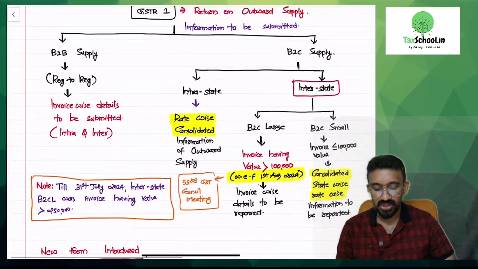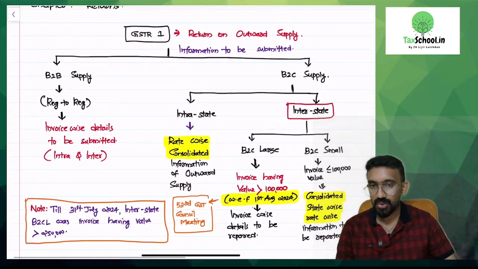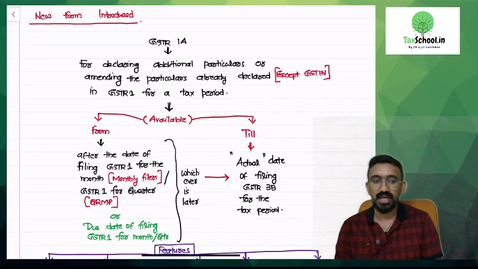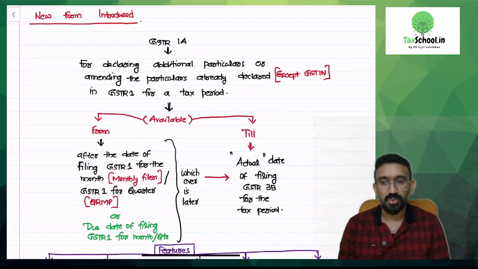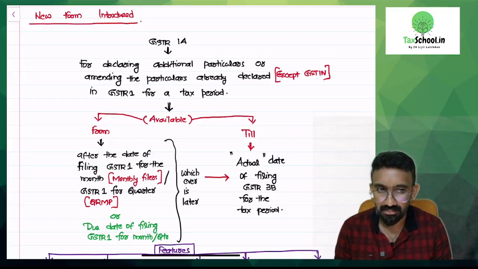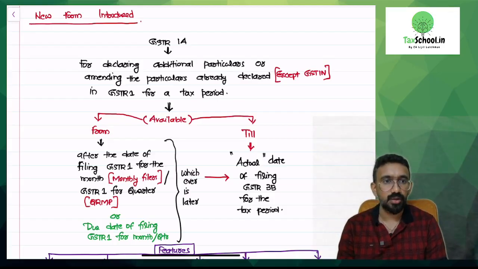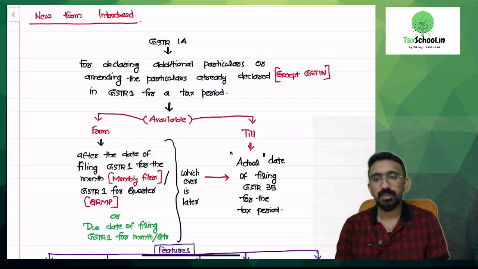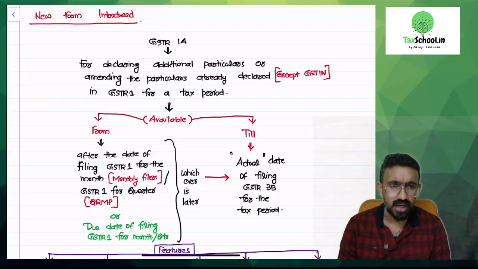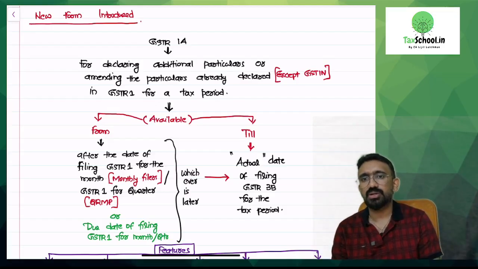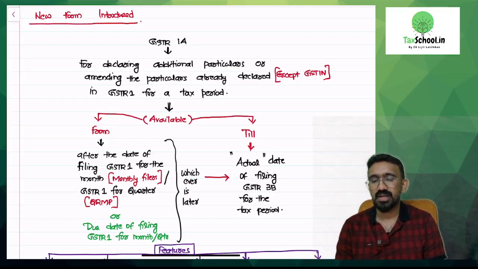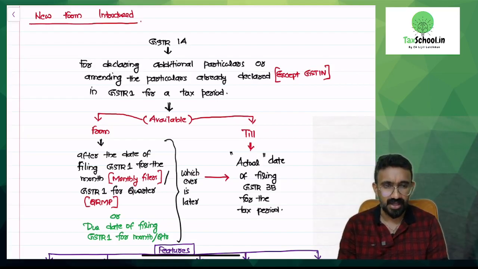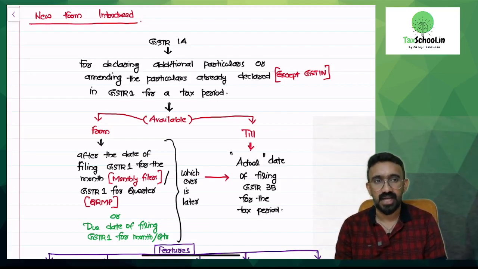Then we discussed GSTR1, where the B2C large invoice definition is changed, and I have also discussed GSTR1A and the additional return that is there. So these things are very, very important for your May exam. I hope you will go through our notes the day before the examination so that you get full clarity. Any question that you find, including your RTP and MTPs, ensure that you work out those questions so that your understanding of the amendments is very strong. Our examples are also going to be very helpful for you.